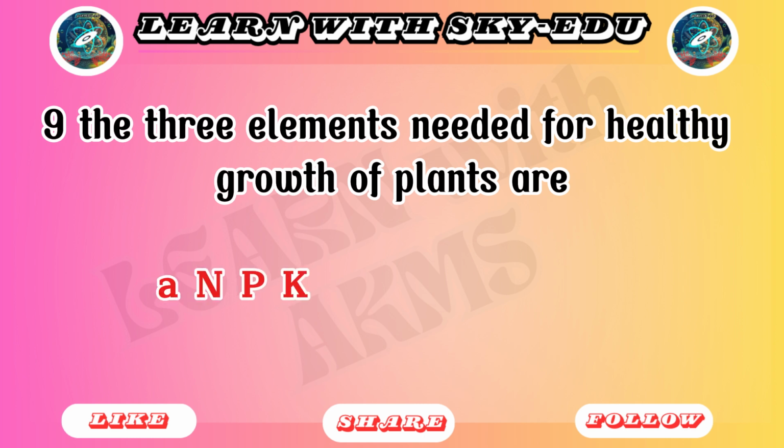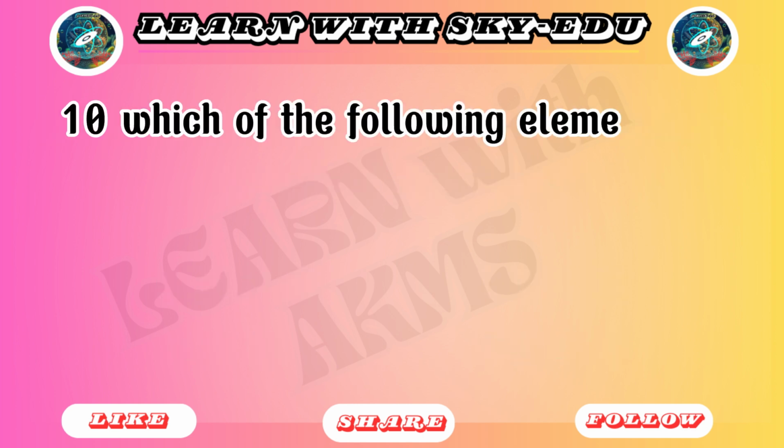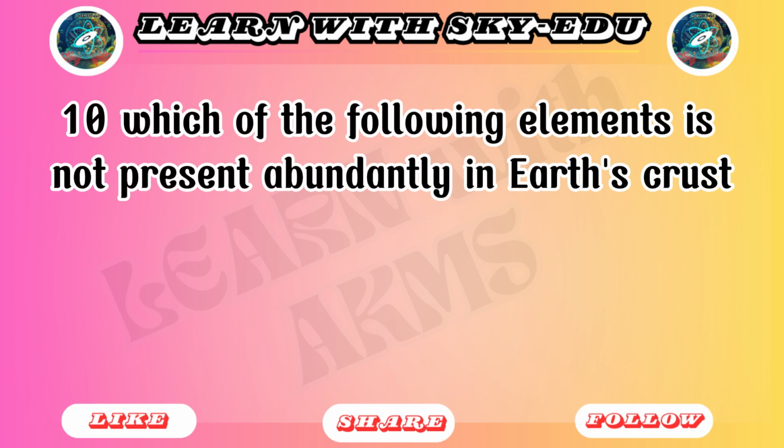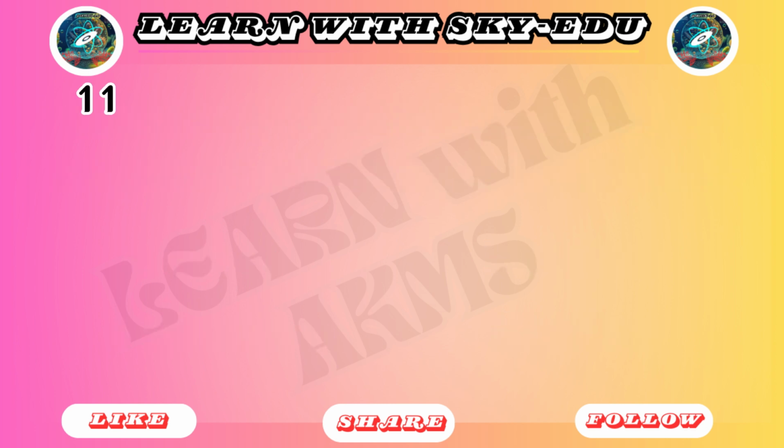A. N, P, K. B. N, C, T. C. N, C, K. D. N, S, P. 10. Which of the following elements is not present abundantly in Earth's crust? A. Silicon. B. Radium. C. Aluminum. D. Carbon.